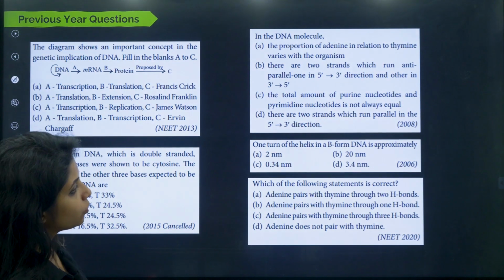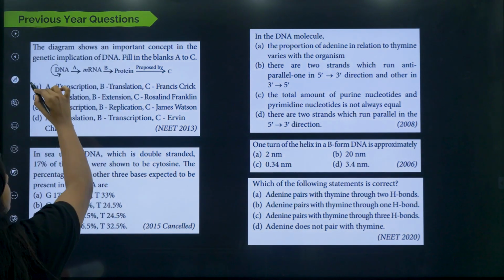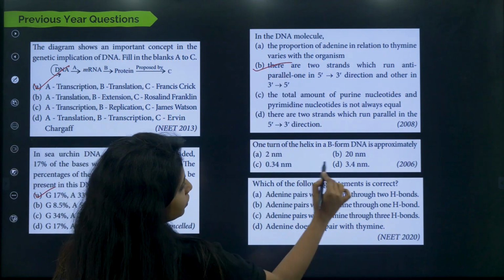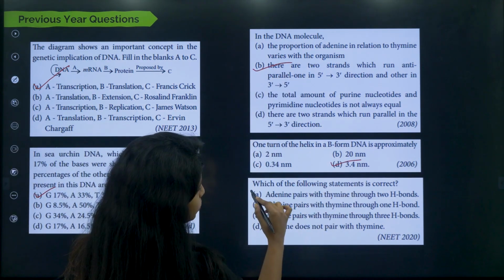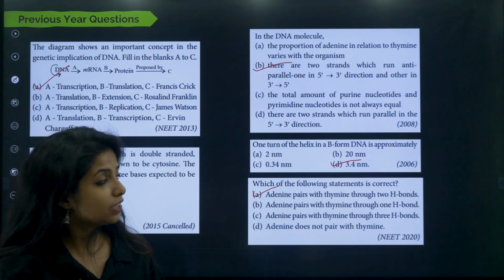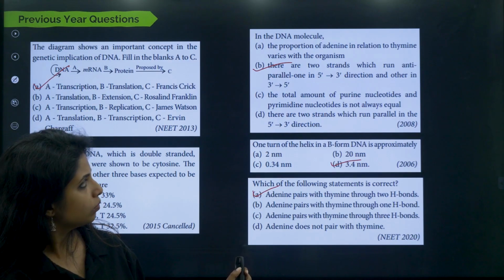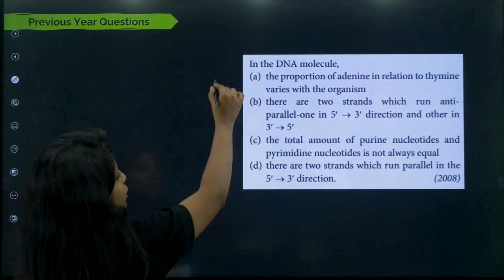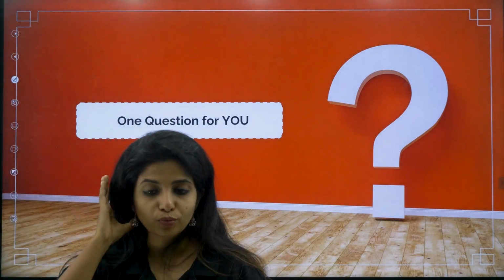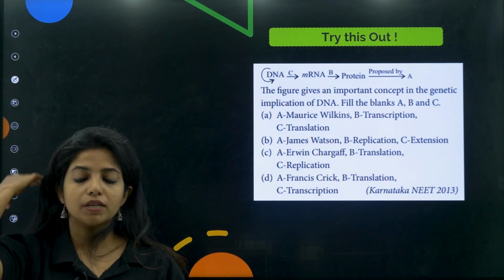Cool. Now these were the questions that we did. Easy, easy, easy, right? Now everything is easy. The answer for this was this, the answer for this was this, and so on. I'll just check this one once, okay? So that's all. Oh, this is a repeated question, I have already completed it. Now one question that will be there for you, and that is, children, this. Try this out. This is also very easy.